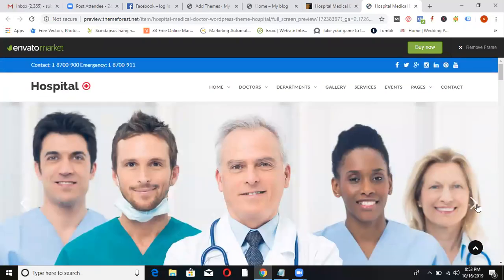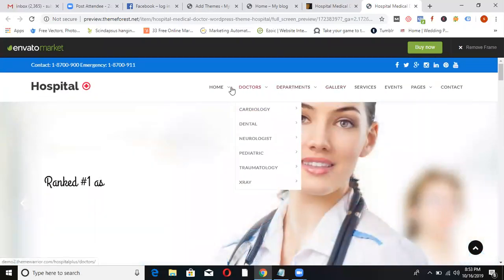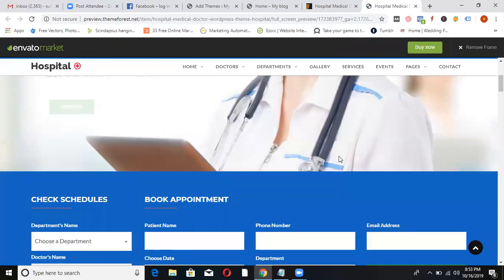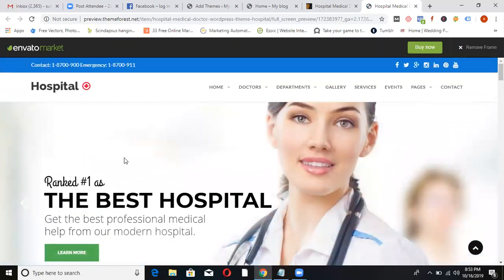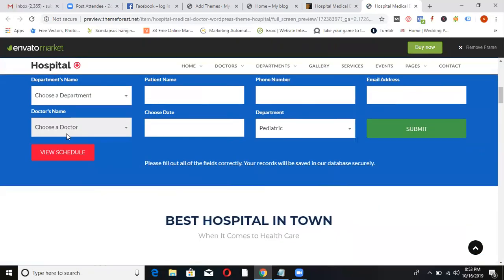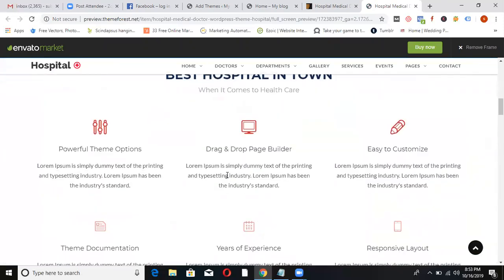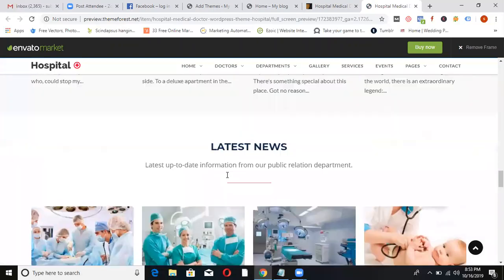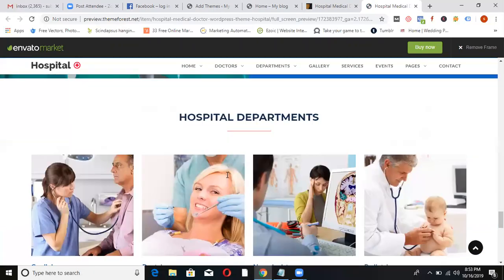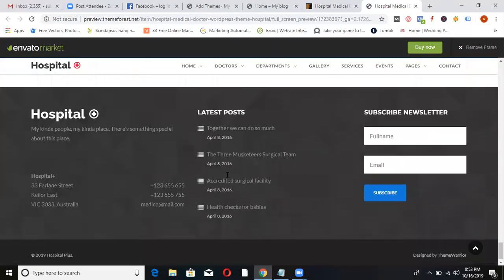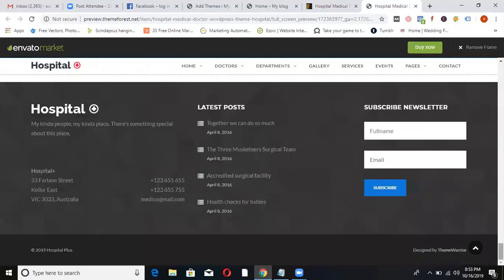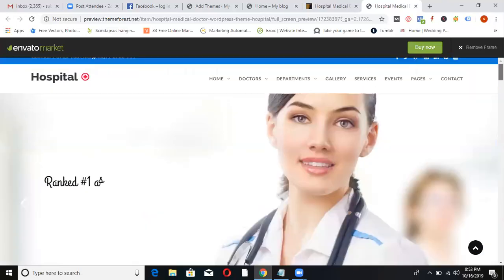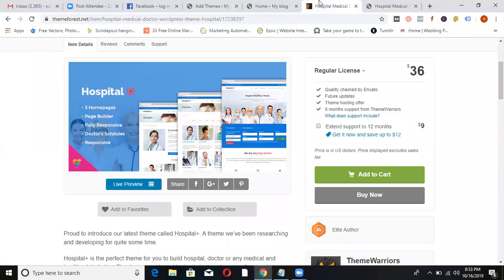You have a beautiful slider, and the pages menu is properly structured. You just take them and put your images, appointments, doctor's list, testimonials, everything is there. It's a very good theme for hospital. Everything you can customize. But I'll show you free of cost how to do it. Try first, and if it is not going well, then go for the paid theme.